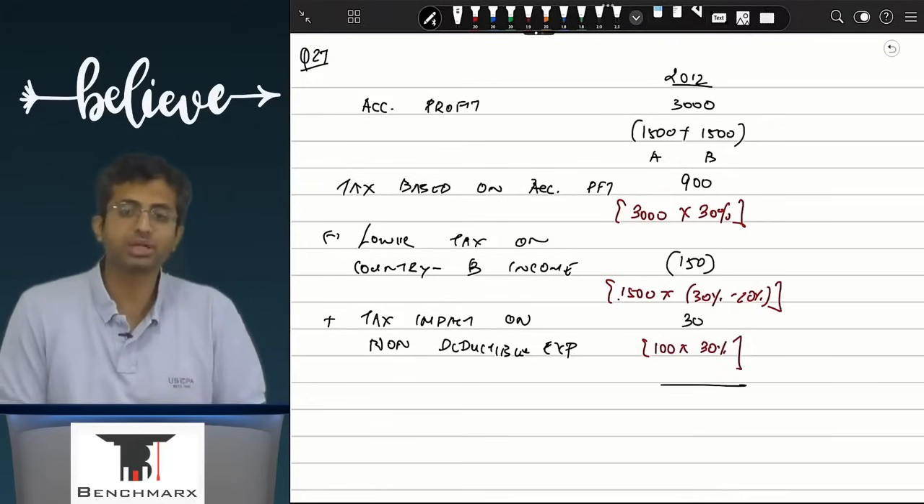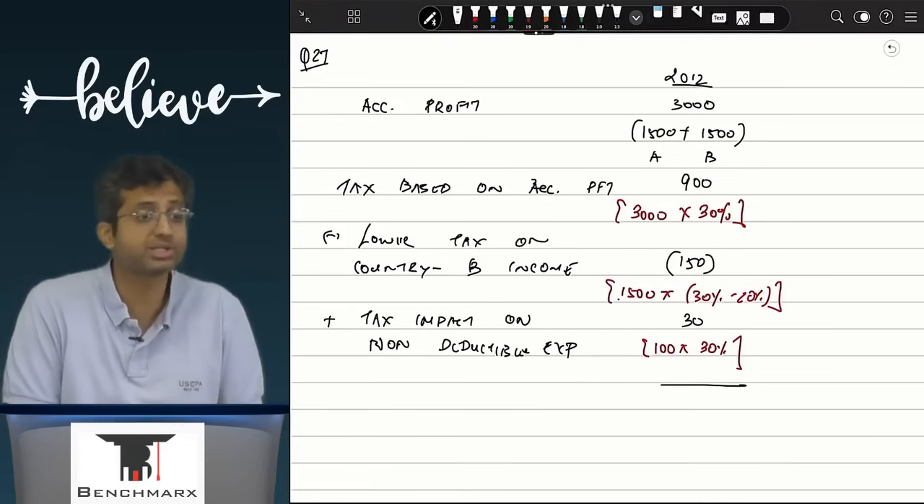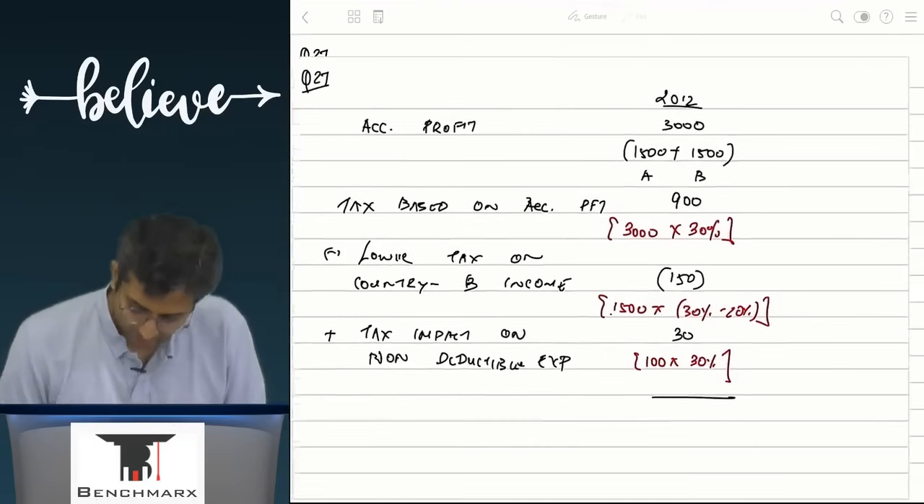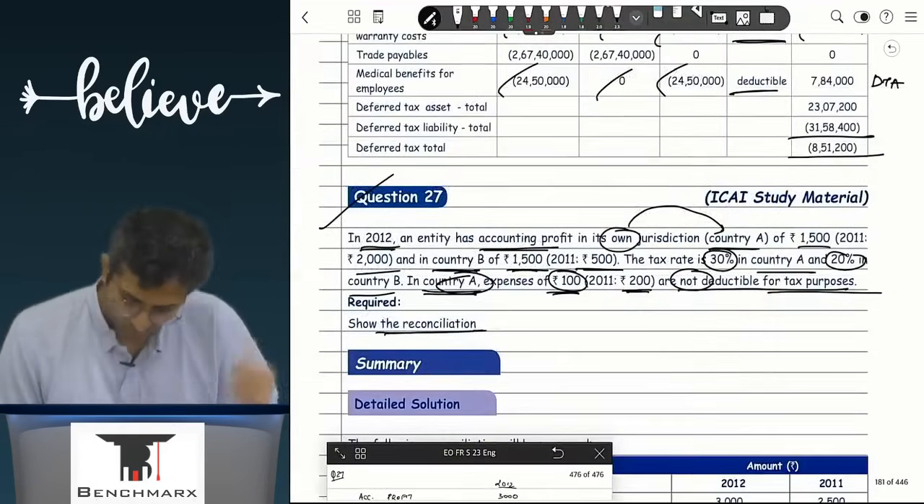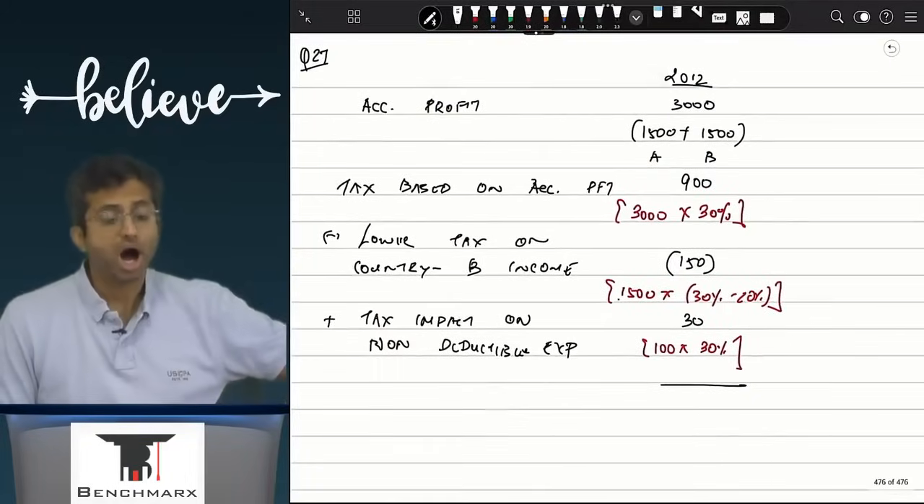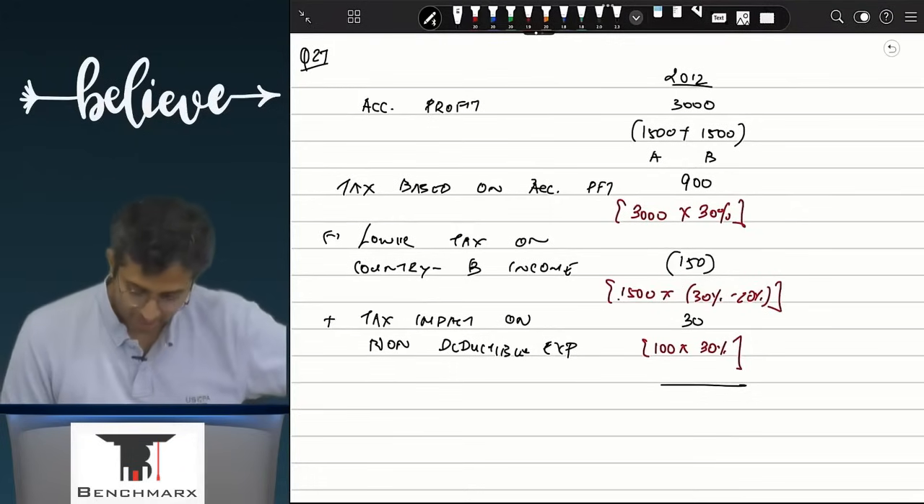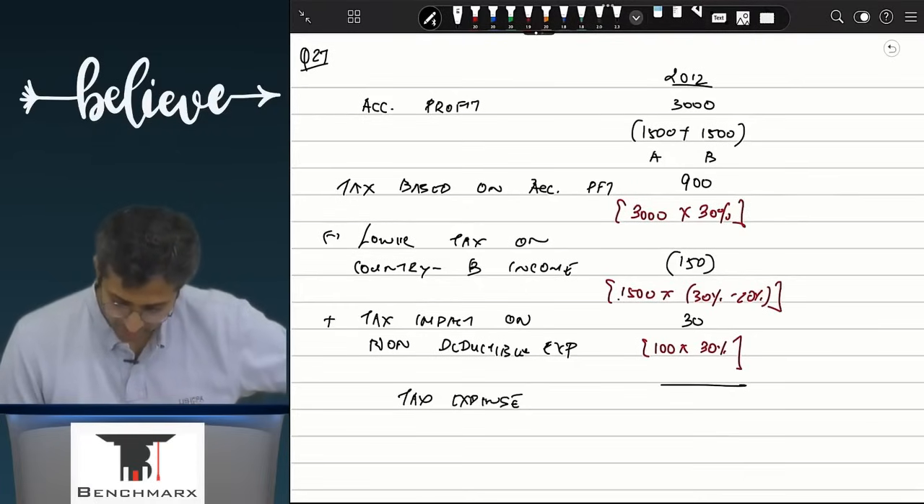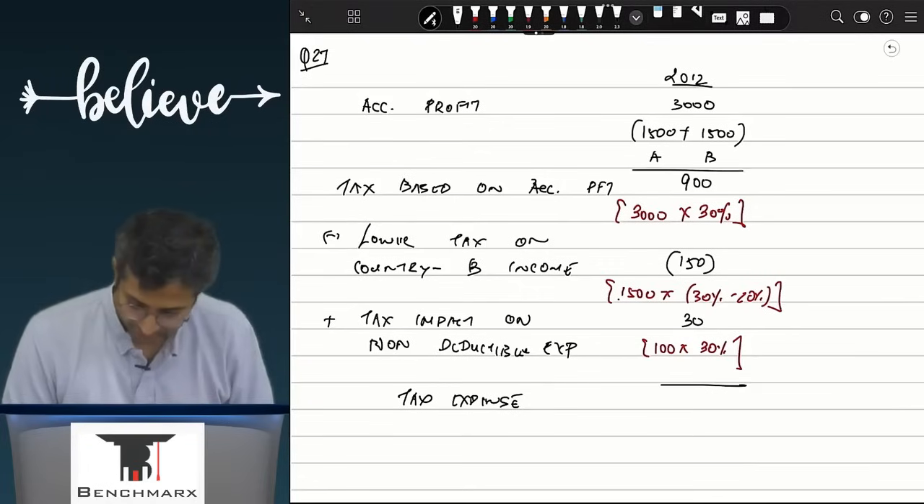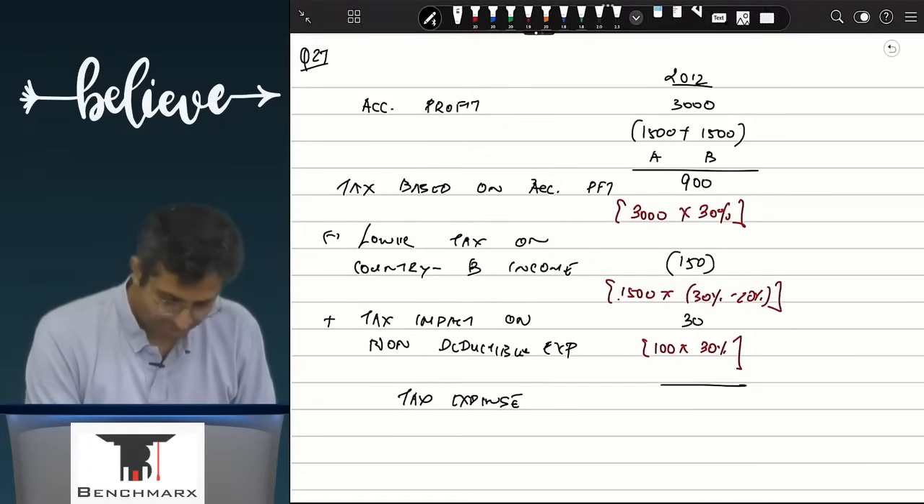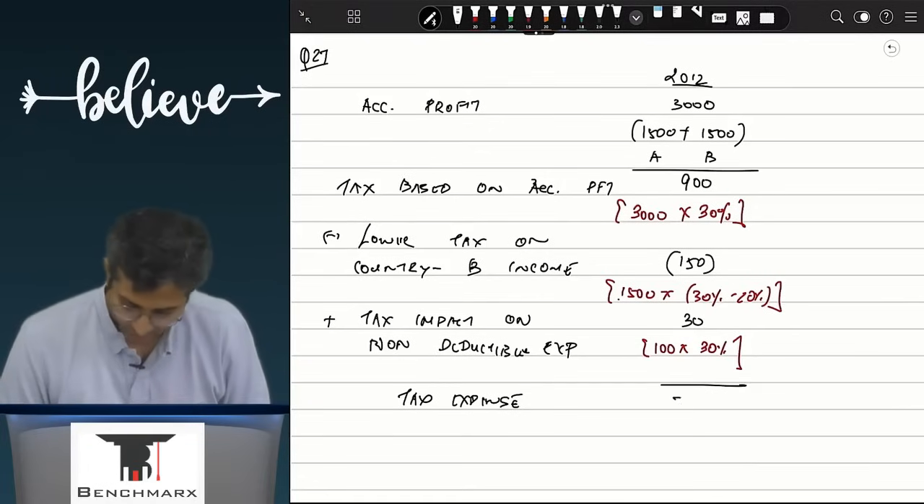In my books I am taking 3000 as the base, but in 3000, 100 is deducted. Is it 100 or 200? 100; 200 was in the last year, okay? 100 is deducted, but for tax purposes that will not be allowed, and hence that will increase my tax burden. So over here my tax expense would appear to be what? This is 900 minus 150 plus 30.